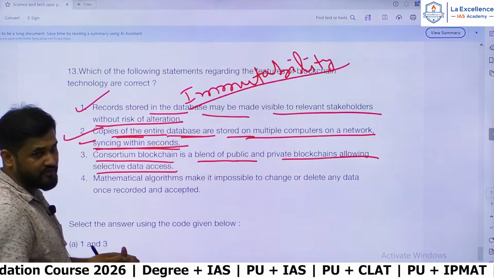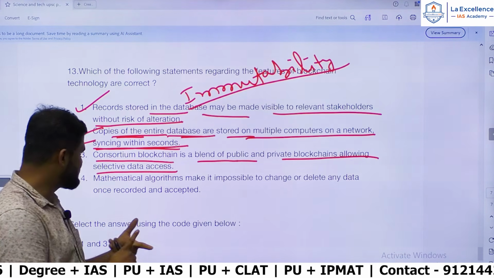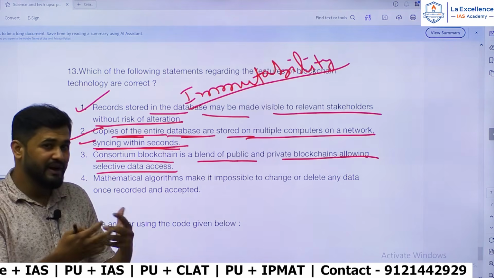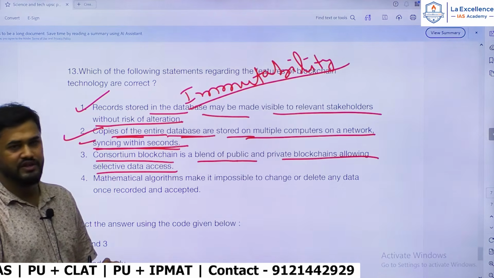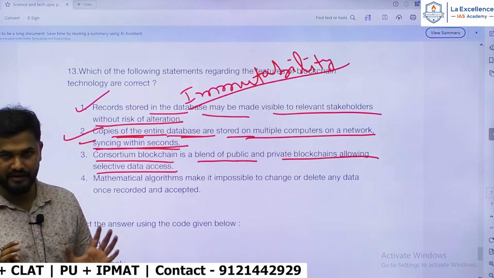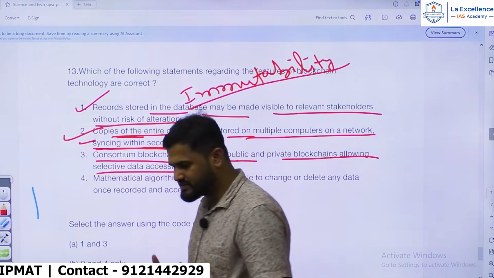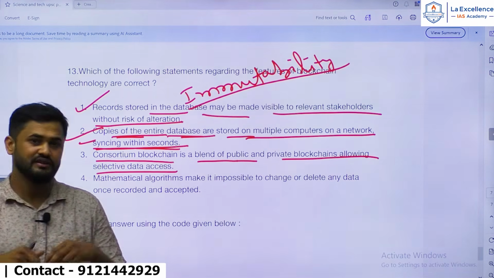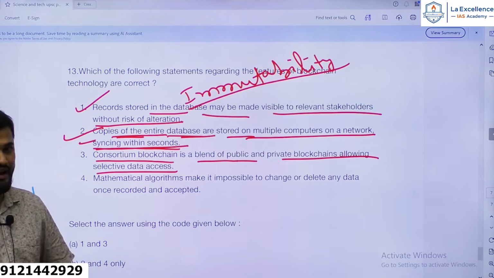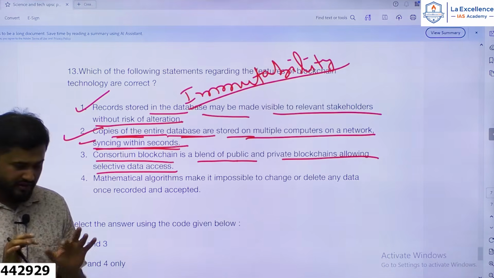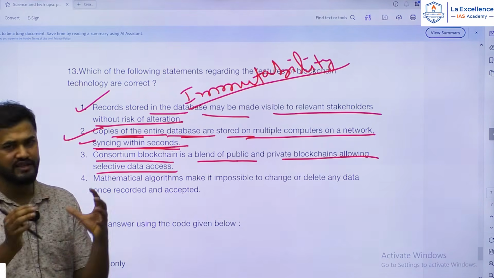Okay, so there are different types of blockchains: private blockchain, public blockchain, hybrid blockchain, and consortium. You might get confused between hybrid and consortium. Hybrid involves the features of private as well as public. That means some of the data can be publicly accessed and some of the data can be accessed with private authority. Without that private authorization, private data cannot be accessed. In the hybrid model, it involves features of both private as well as public.